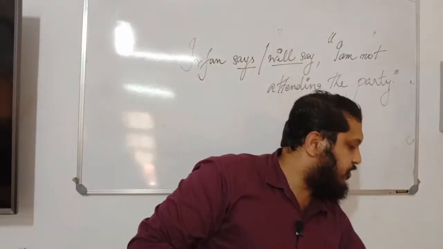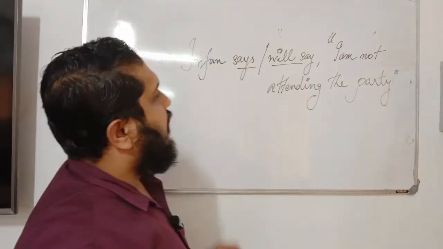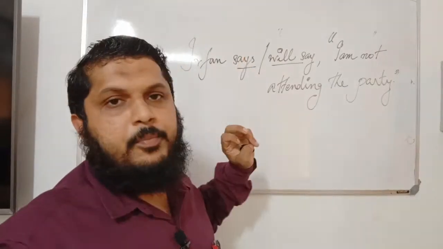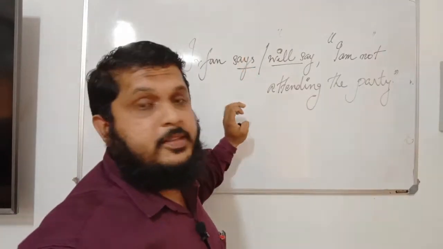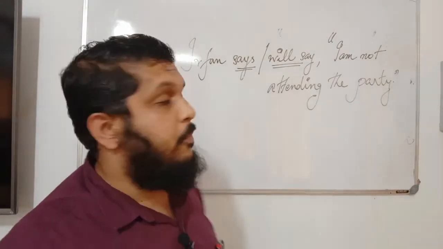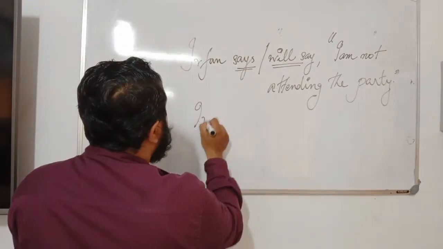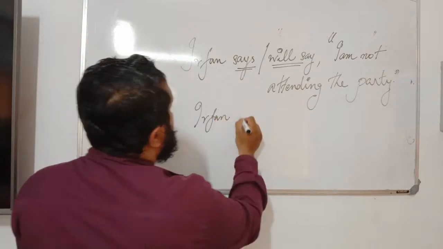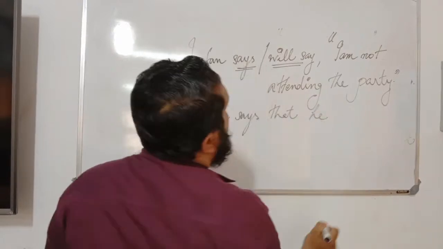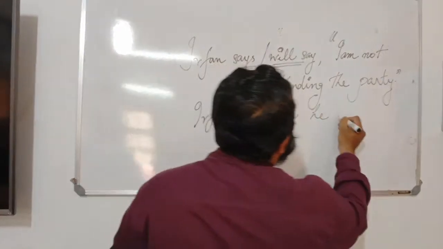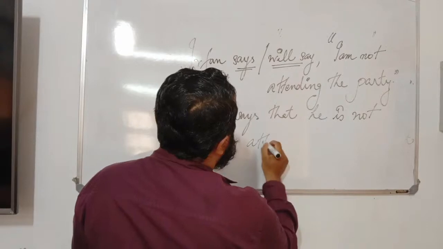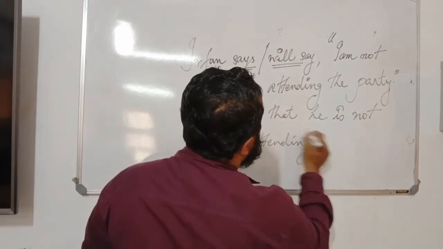Look at this. When you change this, here there is the second rule. Here the reporting verb is not in the past form. It is in the present form here and in the future form here. So look at this. Irfan says that he is not attending the party.